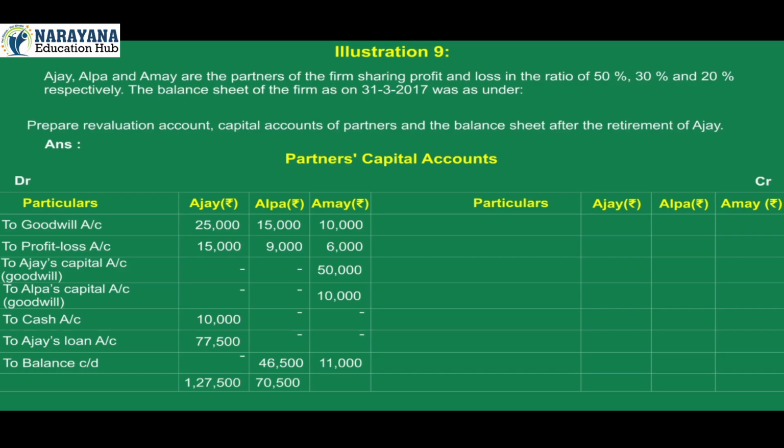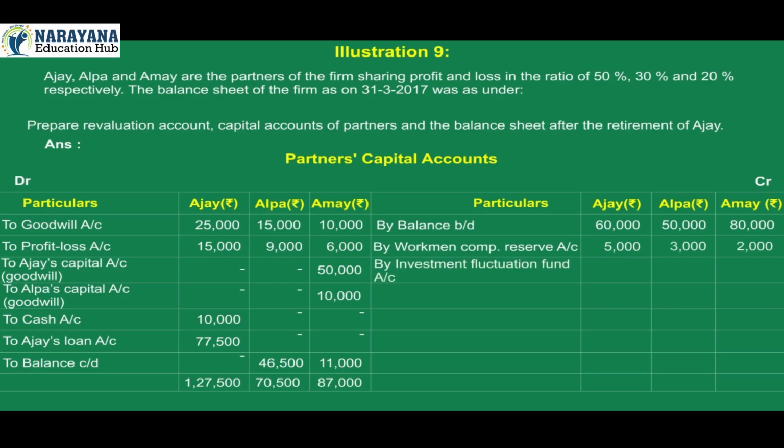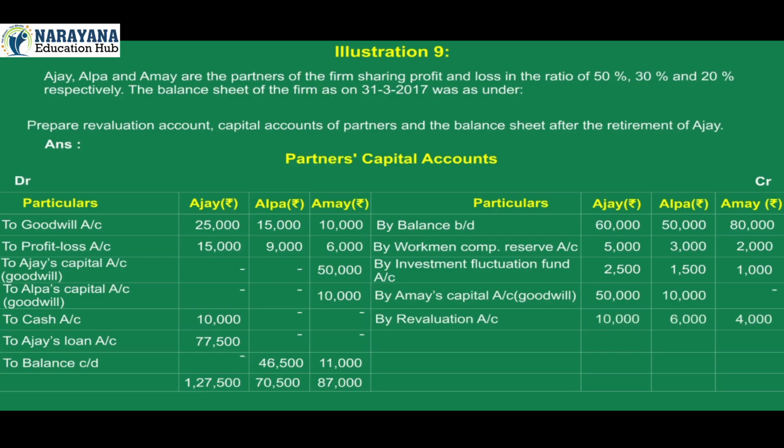Total of debit side 1,27,500, 70,500, 87,000. On credit side, particulars Ajay, Alpa, Amay. By balance brought down 60,000, 50,000, 80,000. By workman compensation reserve account 5,000, 3,000, 2,000. By investment fluctuation fund account 2,500, 1,500, 1,000. By Amay's capital account Goodwill Ajay 50,000, Alpa 10,000. By revaluation account 10,000, 6,000, 4,000. Total of credit side 1,27,500, 70,500, 87,000.